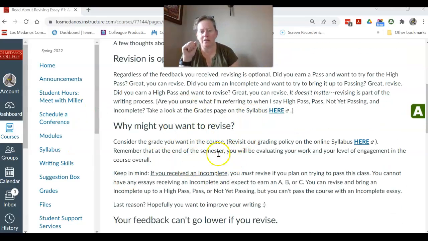Why might you want to revise? Well, if you are really trying to get an A in the class, and again, the end of the semester, part of what you're going to do is look back over your essays. If you received a high pass on this essay, you don't need to revise. But let's say that you received a not yet passing and you really want to try to get an A in this class. You want to be able to propose an A. Then you need to be able to justify that grade, which means you probably need to revise.